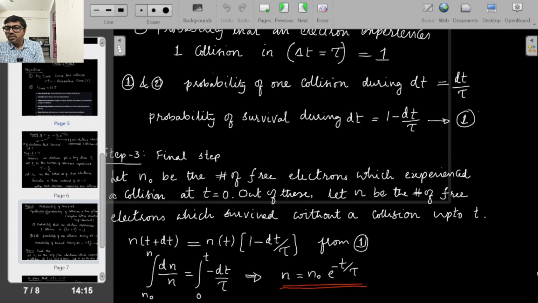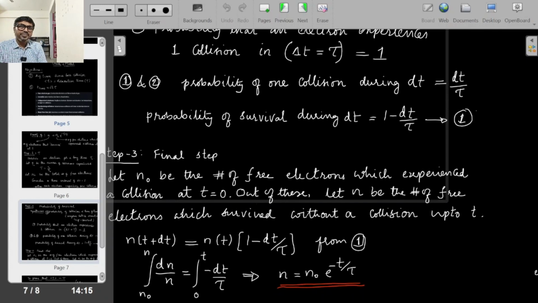Now combining 1 and 2, if I consider dt time, and you have N naught electrons, what is the probability that an electron will undergo one collision in this dt time? Tau time corresponds to one collision, so dt time corresponds to how many collisions? It is going to be proportional, the time ratio dt by tau. That is the probability that an electron undergoes one collision in the dt time.